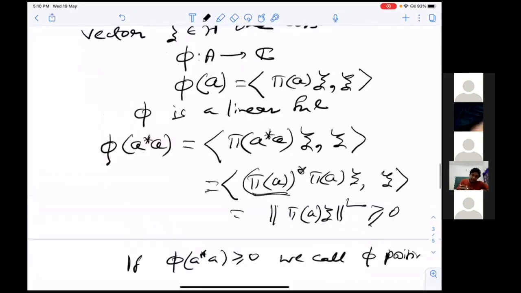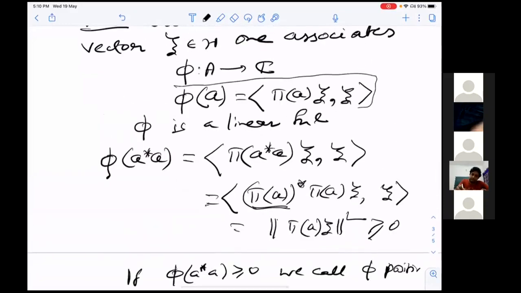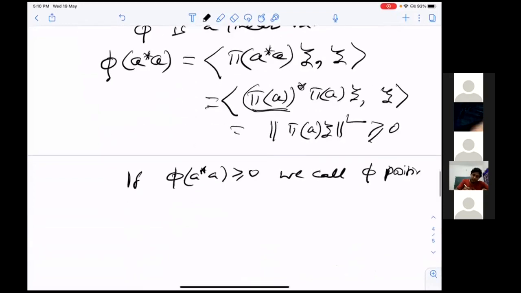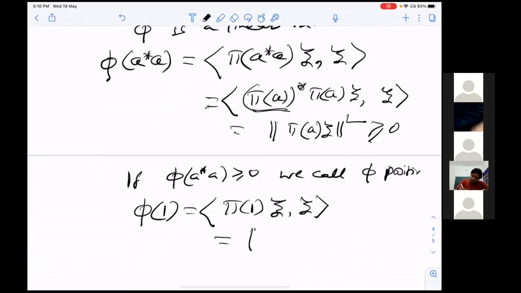Another property of this map is that φ(1) = ⟨π(1)ξ, ξ⟩, which is nothing but the norm, because π(1) is 1. So this is the norm of ξ squared, which is again 1.